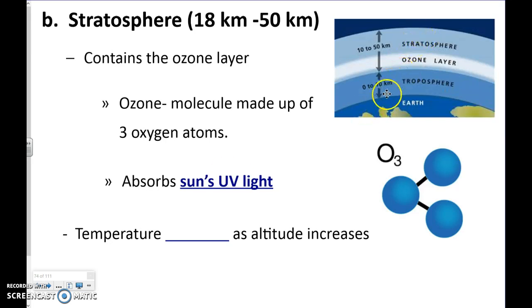In the stratosphere, the interesting thing about this is as you go higher, the temperature does something opposite. It actually starts to increase. But it makes sense if you think about it, guys. If the ozone layer is absorbing sunlight, it's going to get hotter, right? So temperature is going to increase as you go up in the stratosphere.